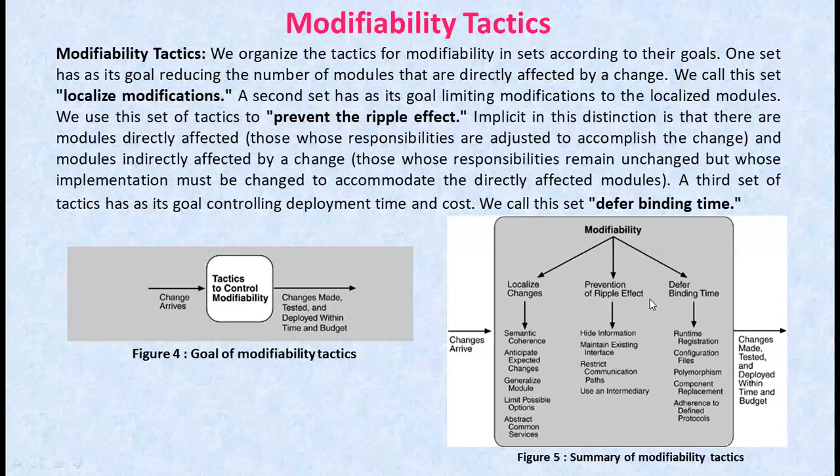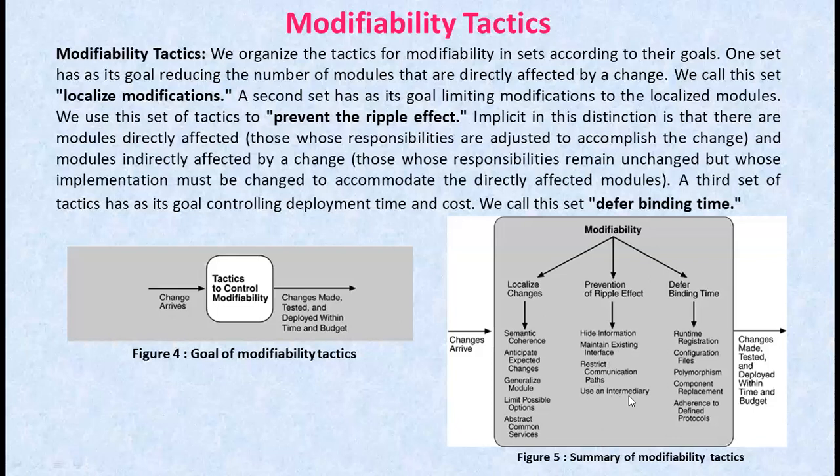With this understanding of dependency types, we can now discuss tactics available to the architects for preventing the ripple effect for certain types. That is: hide information, maintain existing interface, restrict communication paths, use an intermediary.